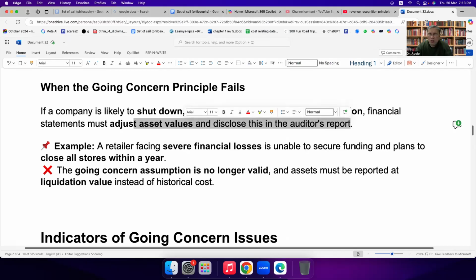Nobody wants to end their operation because of asset problems and loan problems. Example, a retailer facing severe financial losses is unable to secure funding and plans to close all of its stores within a year. So the going concern assumption is no longer valid, and assets must be reported at liquidation value instead of historical cost.